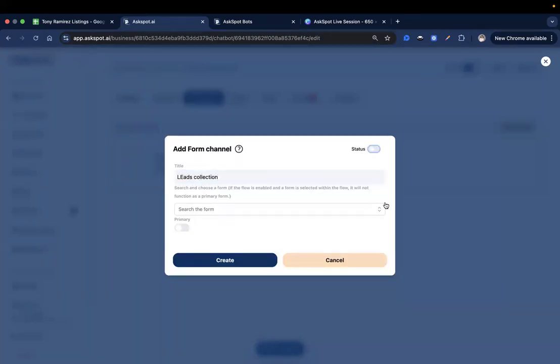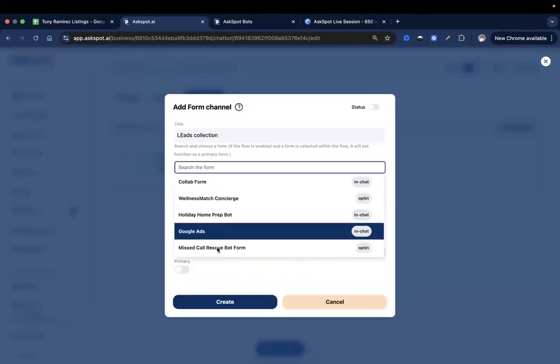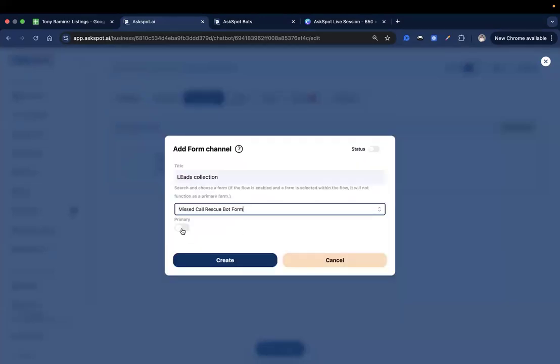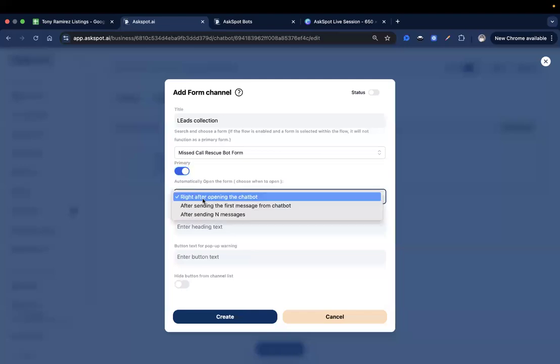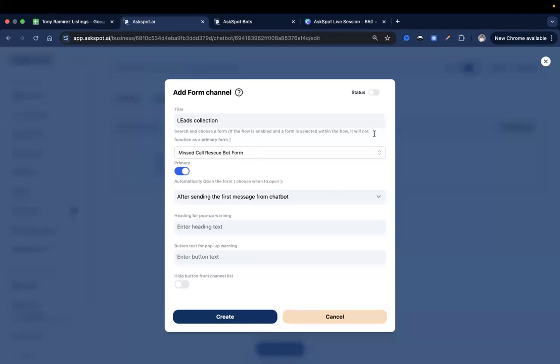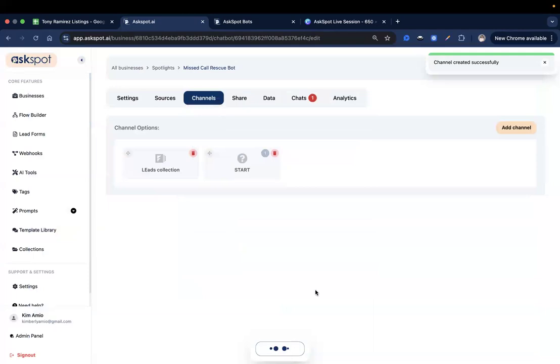Collection, turn that off, and then scroll down, missed call rescue bot form, set that as primary. Now, after sending the first message from the chatbot, this form will pop up and collect their information. After collecting information, they can just proceed chatting with the AI. So let's create that. Okay, save changes. All right.